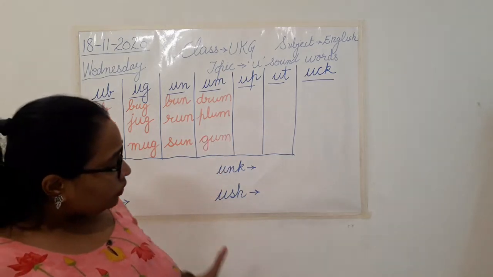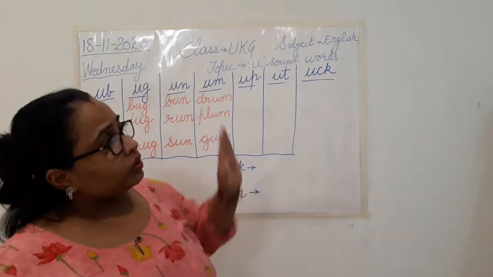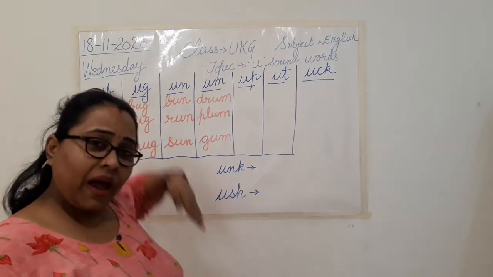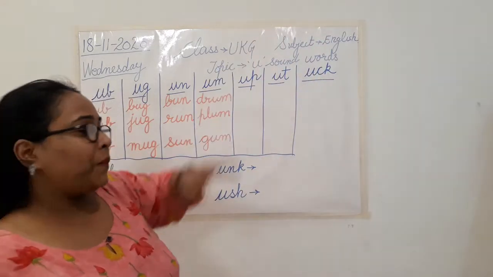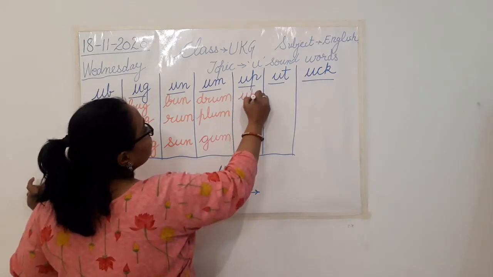So what do you call when the swing goes? ऊपर जाने को हम क्या बोलते हैं? When the swing goes there and comes back, it's up. Up itself is a word, so we'll write up.